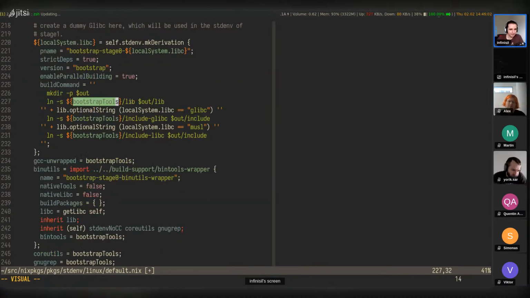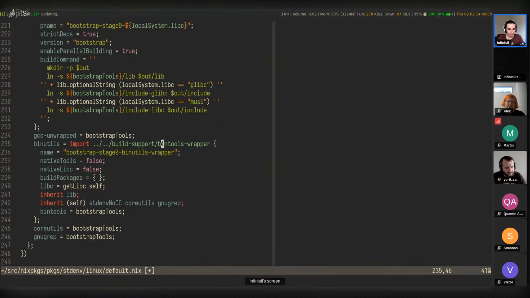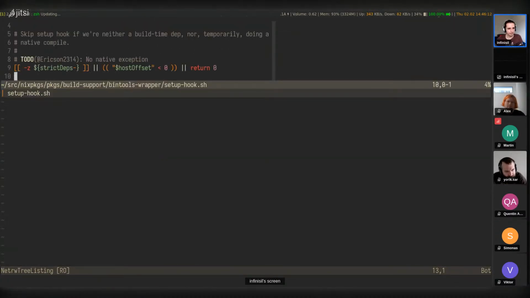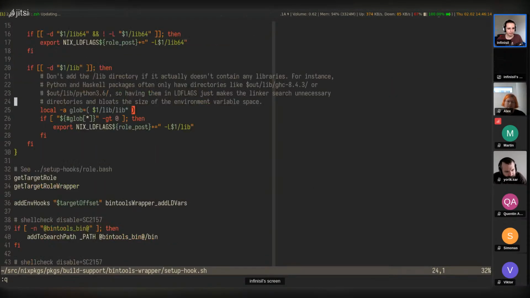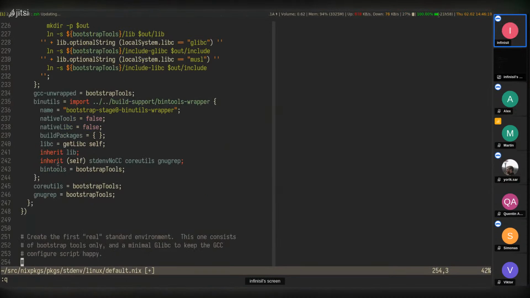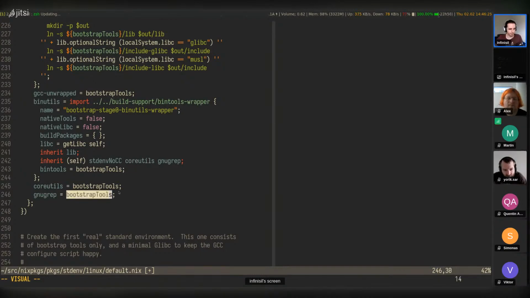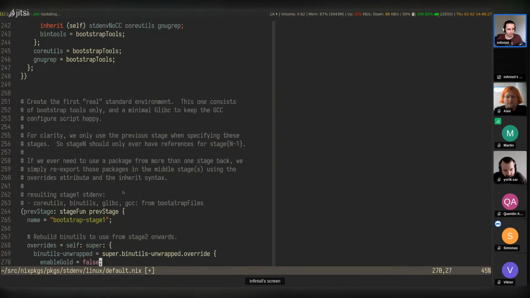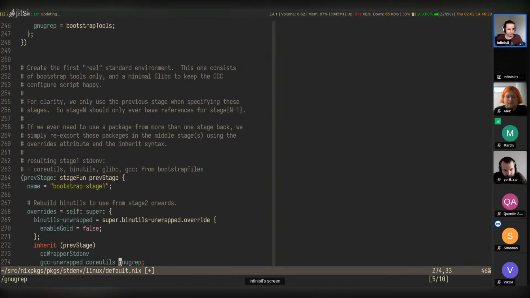It uses lib from there. It uses include glibc, no idea what that is. It also builds bin tools wrapper. This is just a shell file. Yeah. So over time, we can see here in this stage, we assign GNU-grep to the Bootstrap tools one. But if we go further down here, GNU-grep,